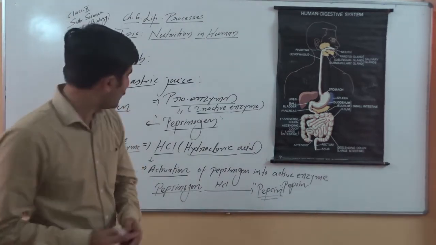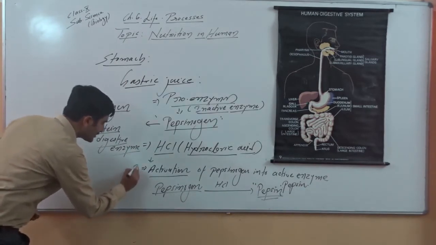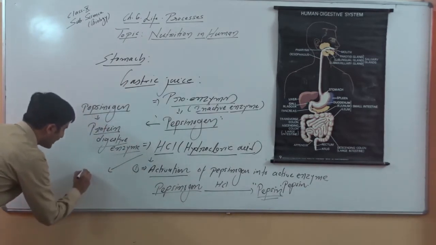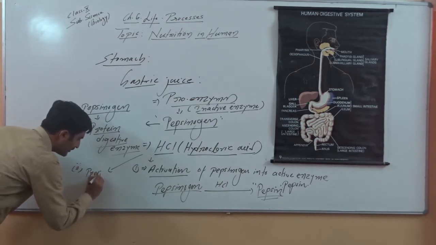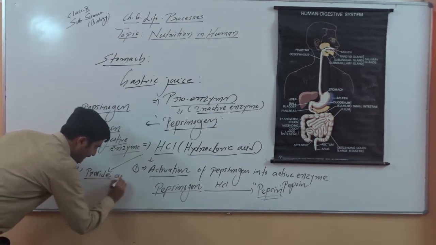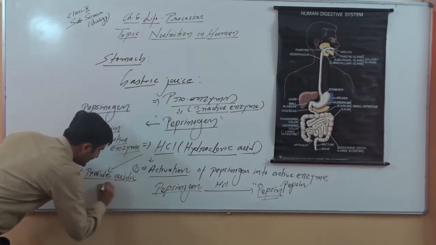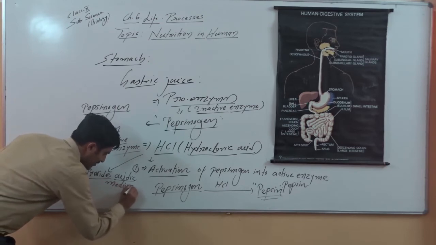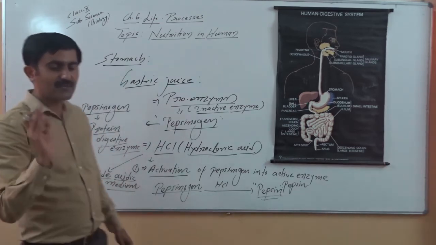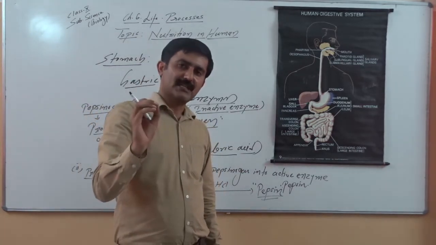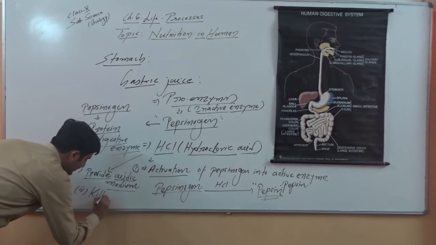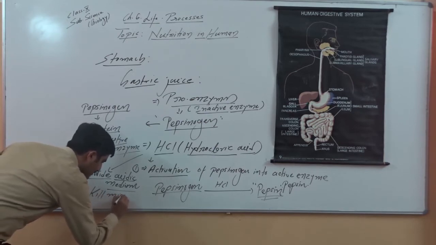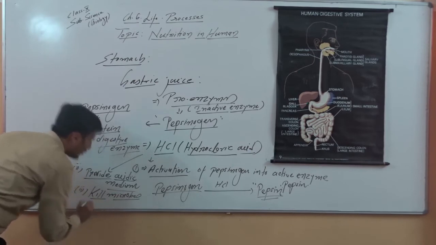Second importance of hydrochloric acid: it provides an acidic medium for digestion of protein. The acidic medium in the stomach is required for the digestion of protein. Third importance of hydrochloric acid we can write: hydrochloric acid is a strong acid, so it kills microbes or pathogens. It kills microbes present in the food.